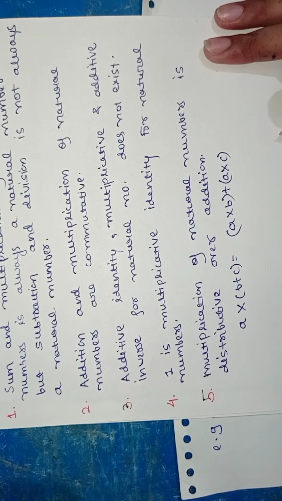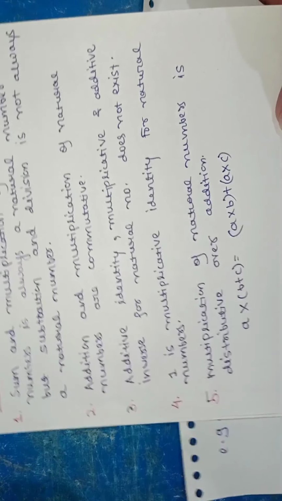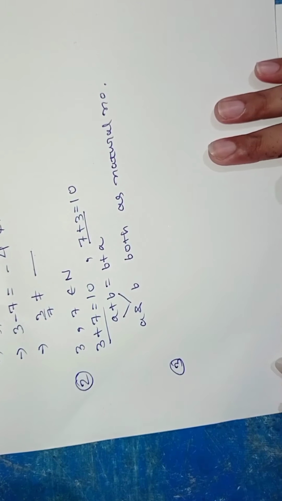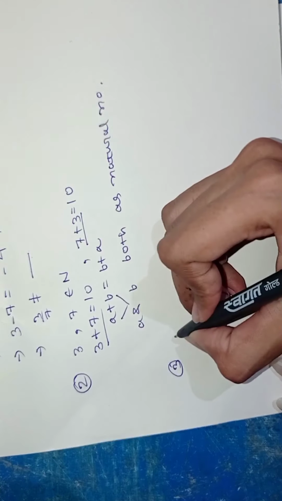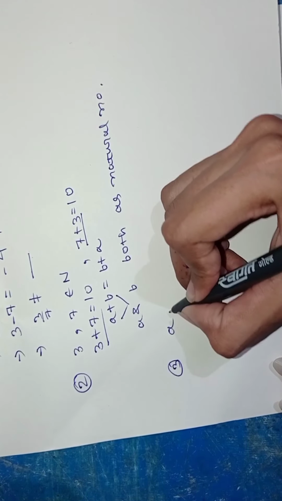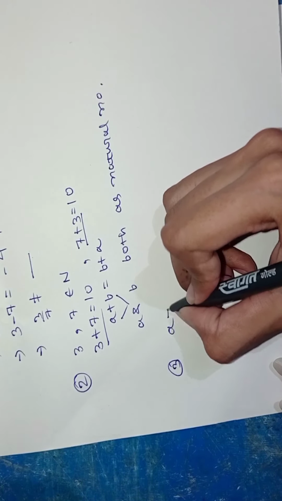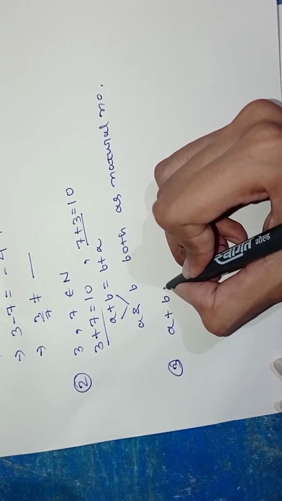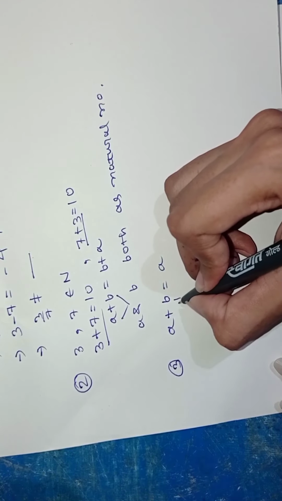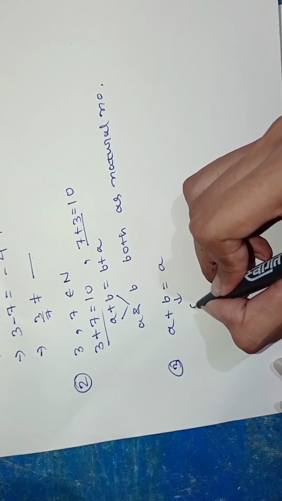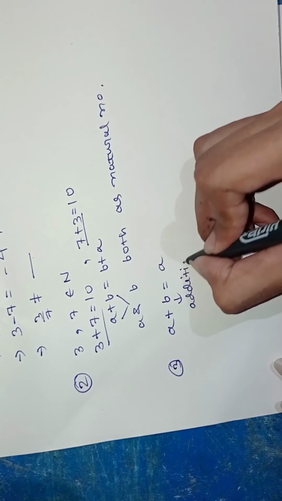And the fourth one says 1 is the multiplicative identity for natural numbers. We will see both with a single example. So we will first see what an additive identity is. If I take a number a and I add another number b to it, and if I get back the same number a, then b will be called the additive identity.